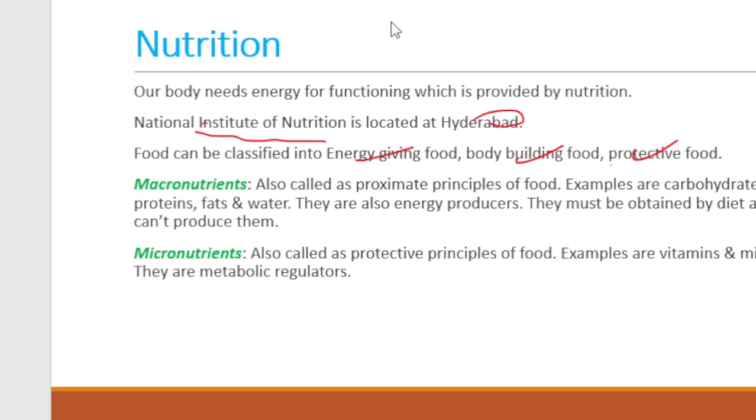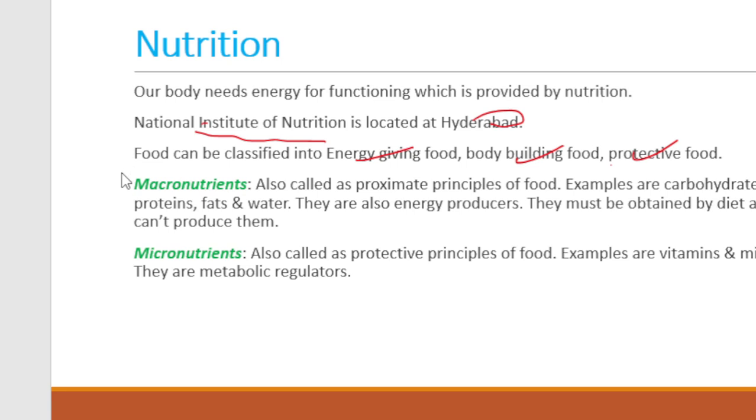Then there are protective foods. These protective foods are the foods which help our body so that foreign agents don't infect our body. These are the functions of these three forms of food.